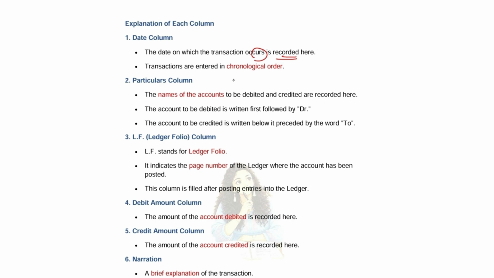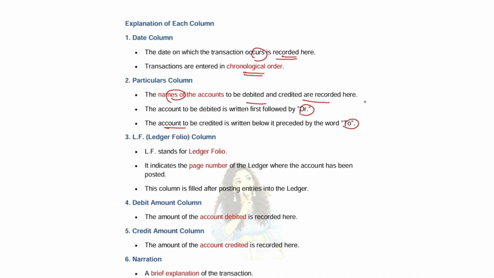The transactions are recorded in chronological order, which is date wise, one after the other. Next comes the particular column. In this, the names of the accounts to be debited or credited are recorded. So, the account to be debited is written first, followed by debtor, and then the account to be credited will be written, preceded by the word to.